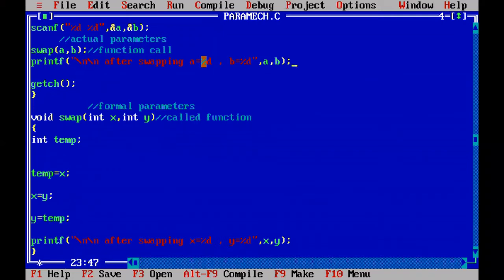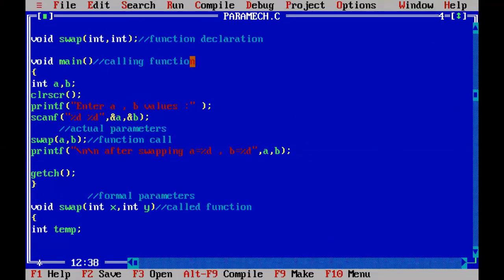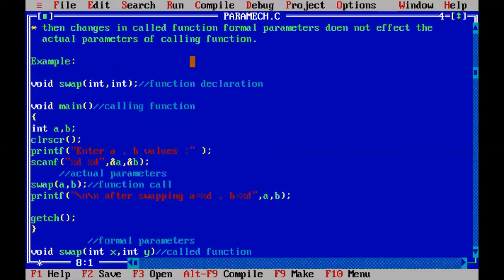When those x comma y formal parameters are changed, we also check whether that change is reflecting in a comma b, the original or actual parameters, or not. Comment the theory part, only uncomment the program.